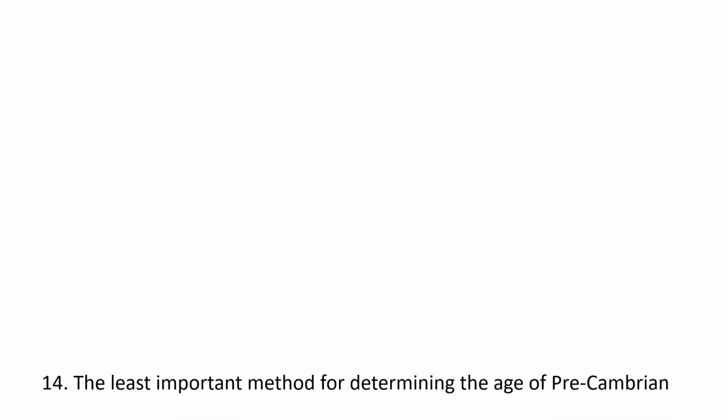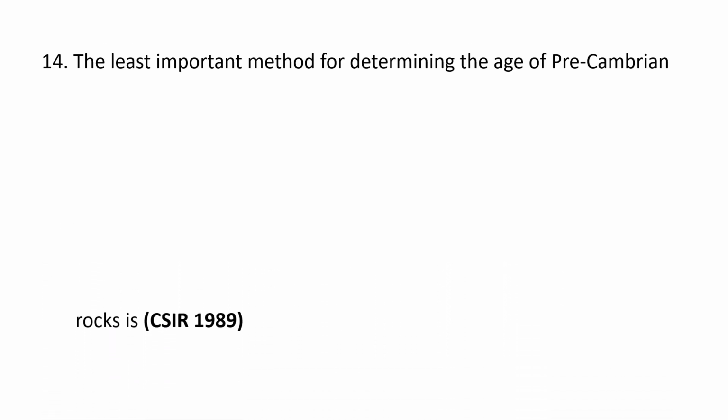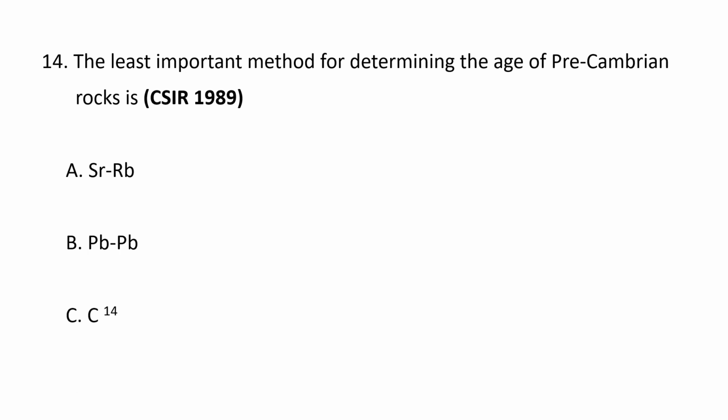Next question. The least important method for determining the age of the Precambrian rocks is A. Strontium rubidium, B. Lead, C. Carbon 14, and D. Uranium lead. The least important method for determining the age of the Precambrian rocks is C14. Carbon 14 or C14 dating is virtually useless for Precambrian rocks because it has a relatively short half-life of 5,730 years and is only effective for dating organic materials that are less than 50,000 to 60,000 years old.